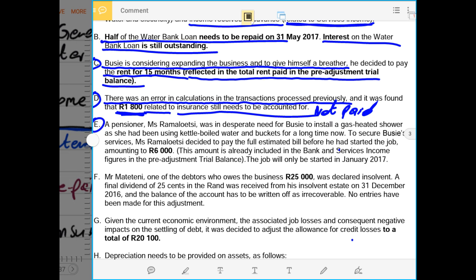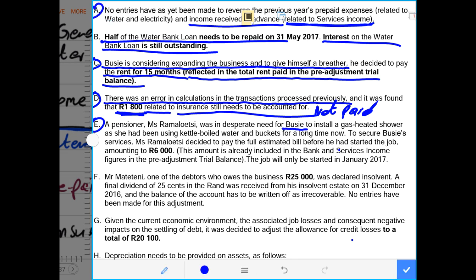So now this is money paid before time by the customer. That means this will definitely be income received by Busi in advance. The customer paid the money fully before we render the service, before he had started the job. They make it very clear. And the amount was 6,000.